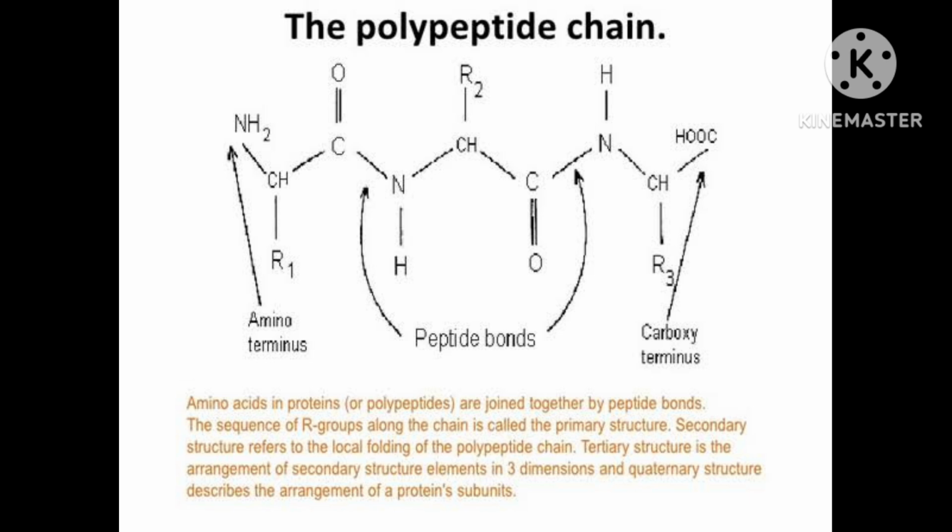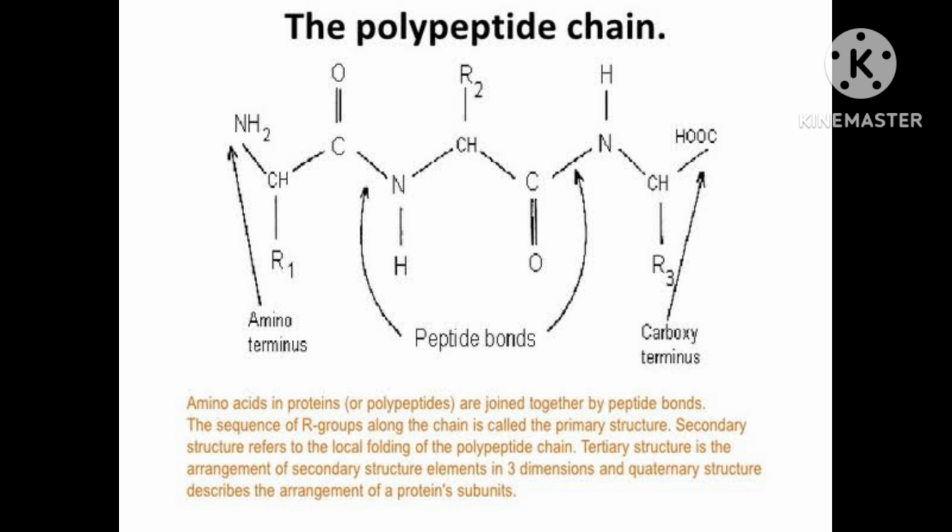Now I have talked about two different amino acids. Now consider, if a third amino acid combines to a dipeptide, the product is called a tripeptide. A tripeptide contains 3 amino acids linked by 2 peptide linkages.